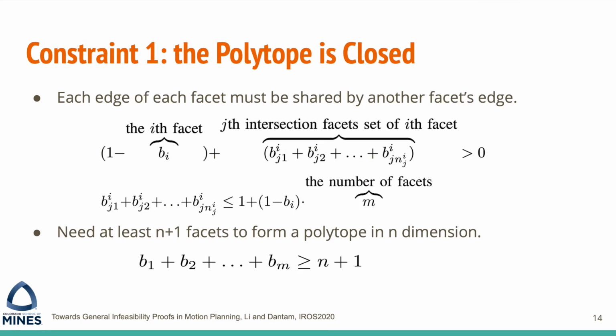First, to ensure the polytope is closed, each edge of each facet in the polytope must be a common edge with another facet. In other words, there can't be open edges in the polytope. This can be proved by contradiction. The second requirement is that the polytope must have at least n+1 facets. For example, in 2D, we need at least 3 line segments to form a triangle. In 3D, we need at least 4 triangles to form a tetrahedron.